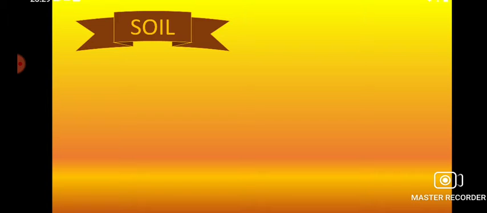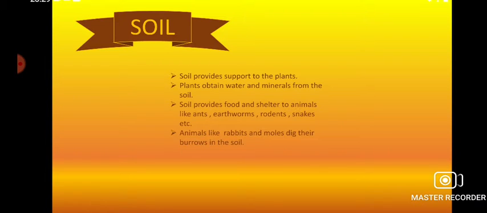Next, coming to the soil. Soil provides support to the plants. Can you imagine a plant without soil? It is absolutely impossible. Even if nowadays we practice some indoor plants, some specially designed plants, they cannot survive for long without the application of soil.